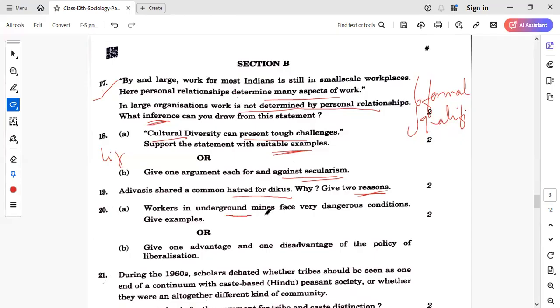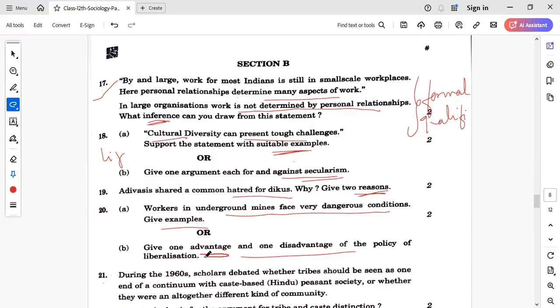Next is, workers in underground mines face very dangerous conditions. Give examples. So what are the dangerous conditions in the underground mines? That is flooding, right? Or collapse of the roof. This you can write about. Next is, give an advantage and a disadvantage of the policy of liberalization.